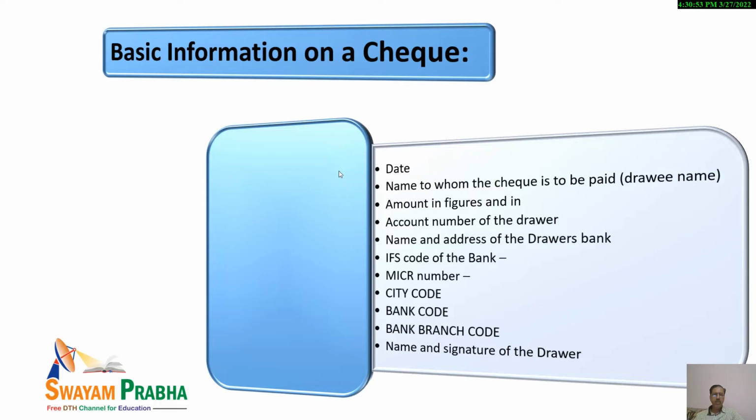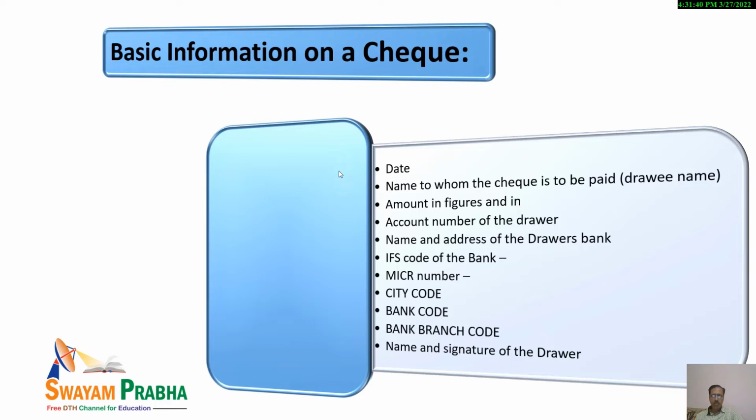Now, dear students, we will be studying what is the basic information that is required to be given on a check. I think being students of commerce, being students of accounting, you might have seen a check. Otherwise also it is a very basic thing, and you might have paid your college fee, your institute fee through check. It might have happened. So what is the basic information that is to be provided on a check? First thing is date.